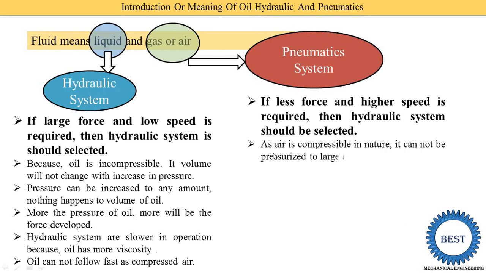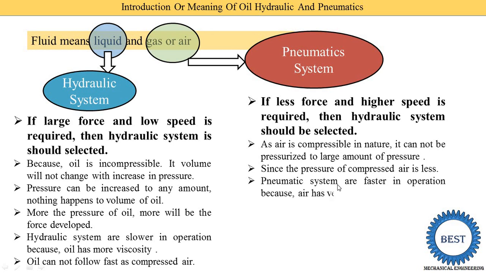As air is compressible in nature, compressible means when we increase the pressure of the air, its volume is reduced. So we are not able to increase its pressure much more. It has certain limits. It cannot be pressurized to a large amount of pressure because its volume is continuously reduced with increasing pressure. Since the pressure of compressed air is less compared to oil,